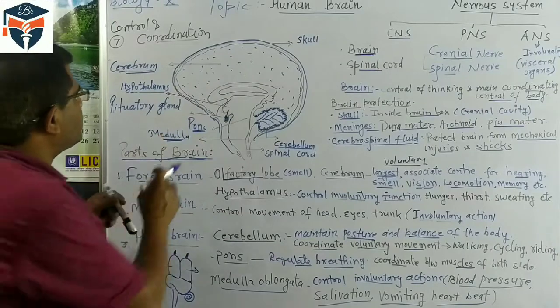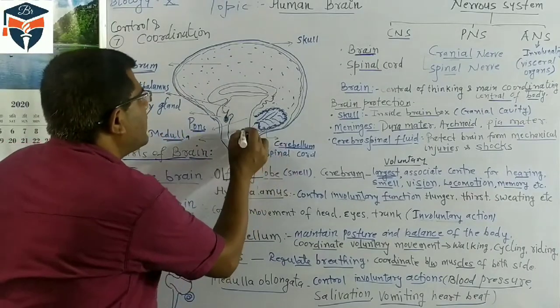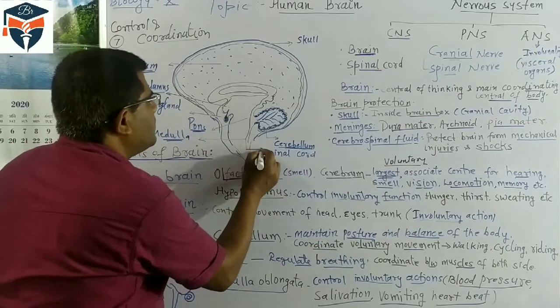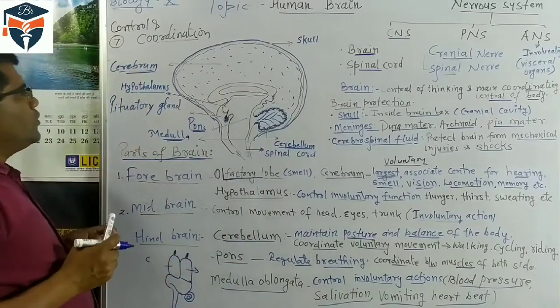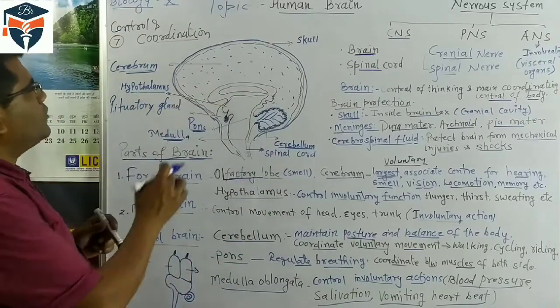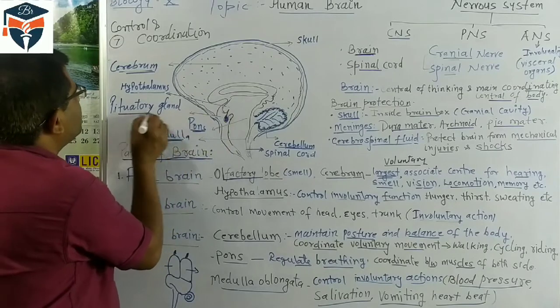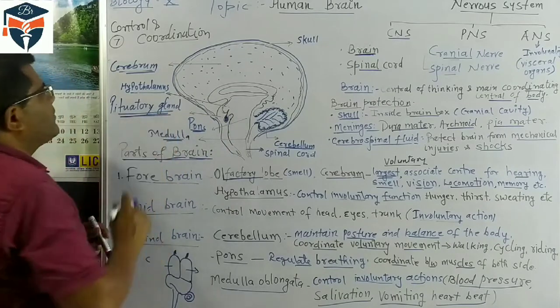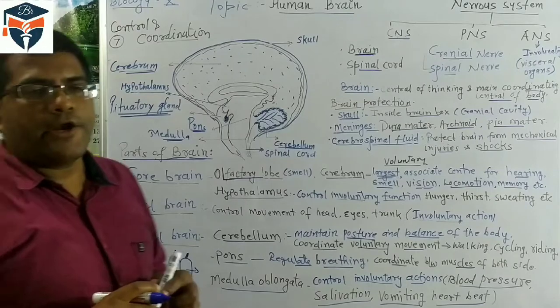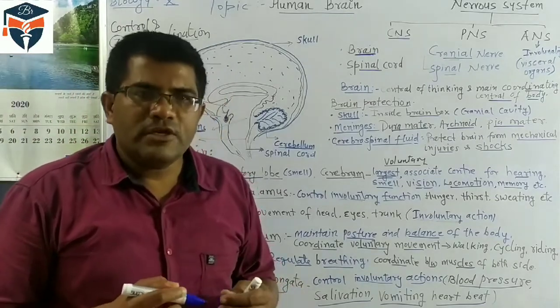This is mentioned. Another part, as I told you, is the spinal cord. In this brain also, one gland is present. That is very important, and the gland is the pituitary gland. It is also known as the master gland.